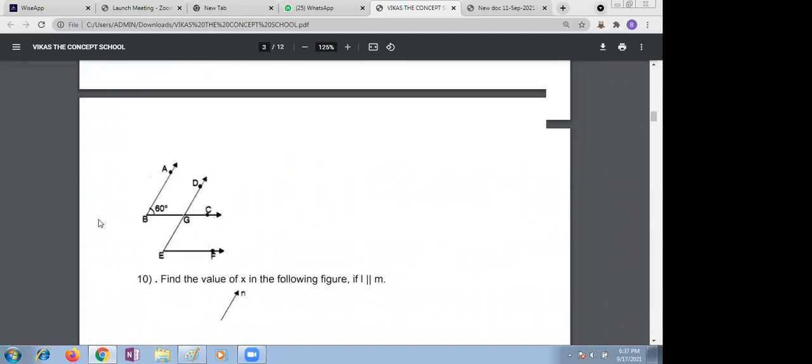If you extend, Raghav, you just extend these lines so that you can understand. Please extend the figure. Very easy. By seeing only you can answer. But you need to extend the same parallel lines a little. You can extend the E side, the B side, down and sideways.